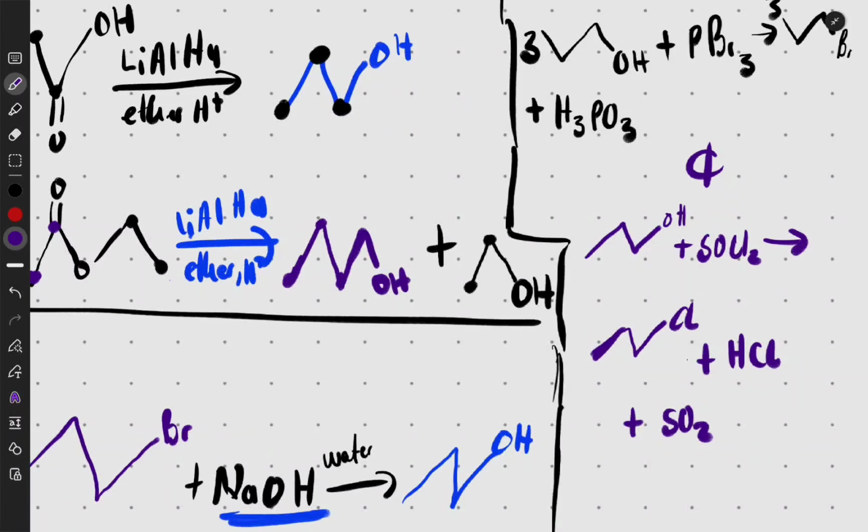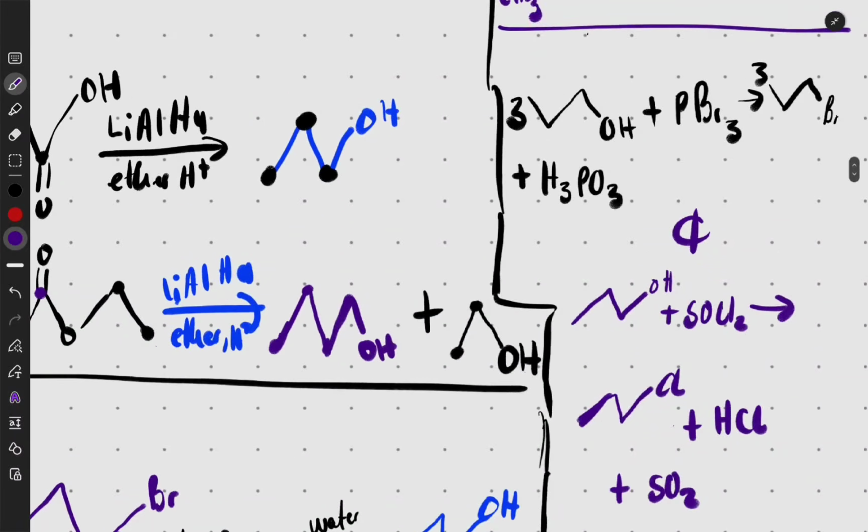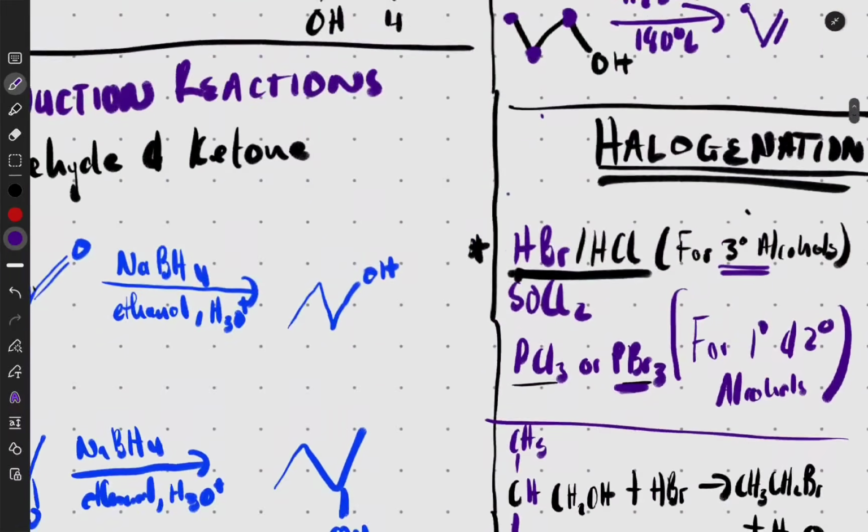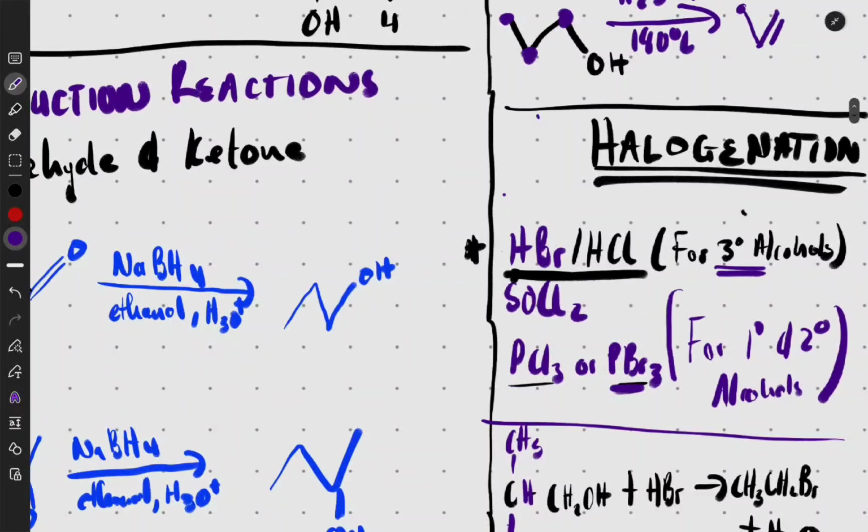Now, when do I use it? I'm going to use this third method when I'm dealing with alcohols with a high melting point and a high boiling point. If you have an alcohol with a high melting point and a high boiling point, then you're going to use SOCl2. That's the time we're going to use it. But both of them, this and PBr3 or PCl3, work in the very same conditions. So here we have the halogenation, and now it's done, okay?